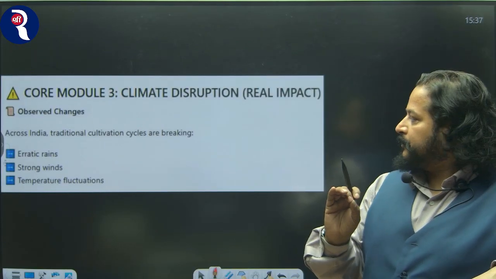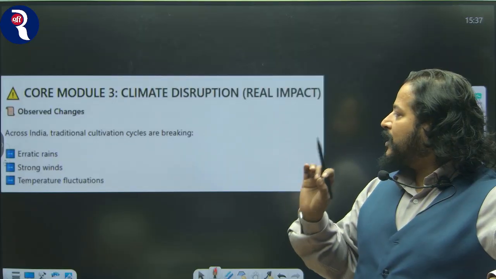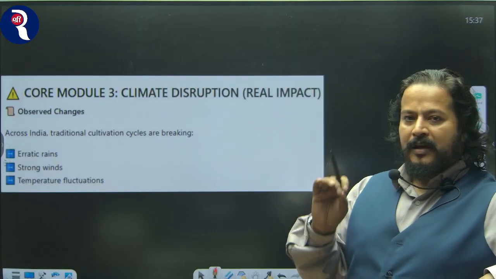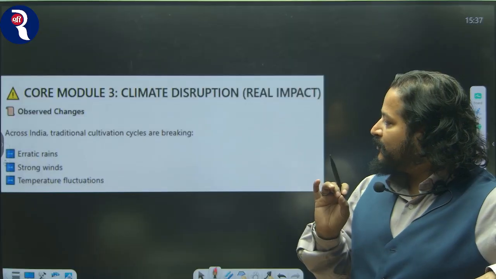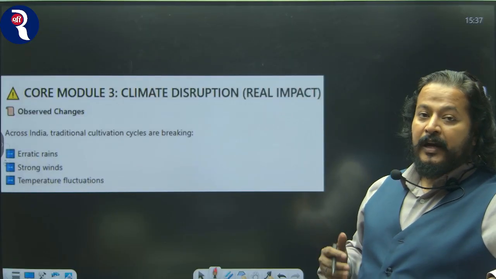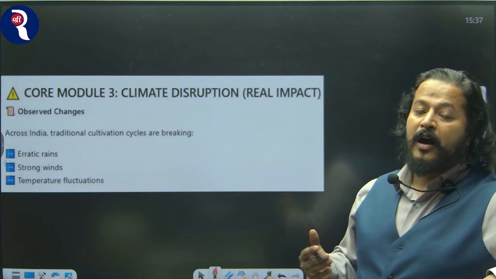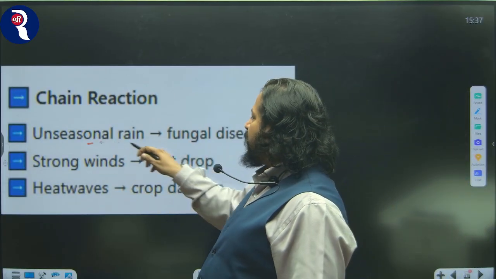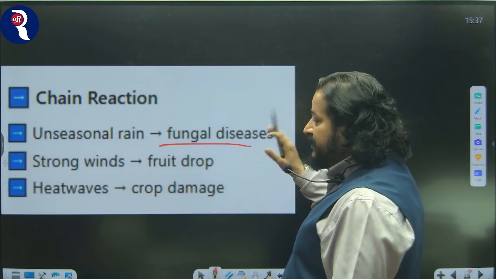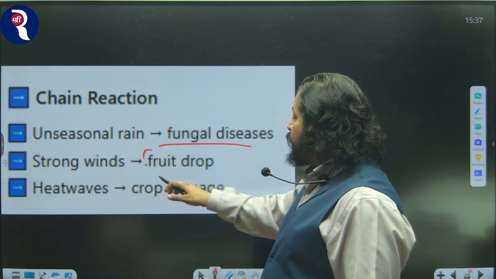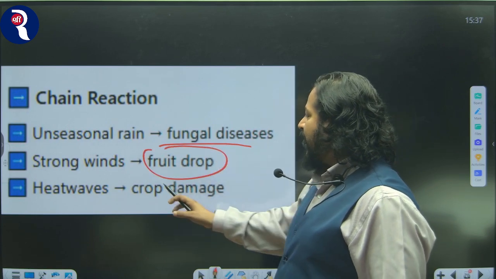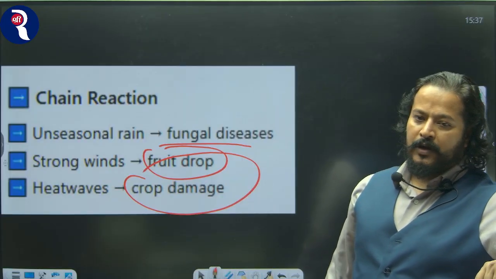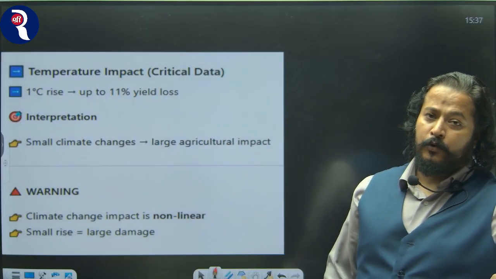Climate disruption: across India, traditional cultivation cycles are breaking. Rainfall is becoming unpredictable, leading to strong winds and temperature fluctuations, because of which it is not sure what kind of temperature farmers are going to face. Now, the chain reaction: unseasonal rainfall is leading to fungal disease, strong winds are leading to fruit drop, and heat waves are leading to crop damage, and this is how they are disrupting the entire export ecosystem.